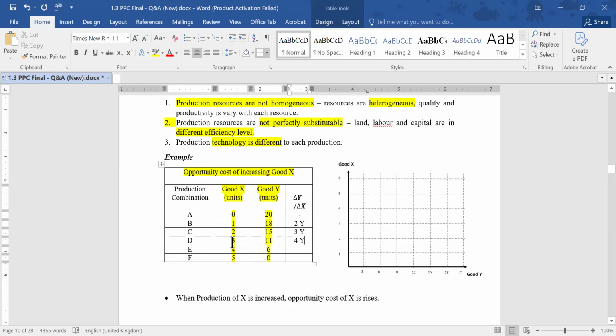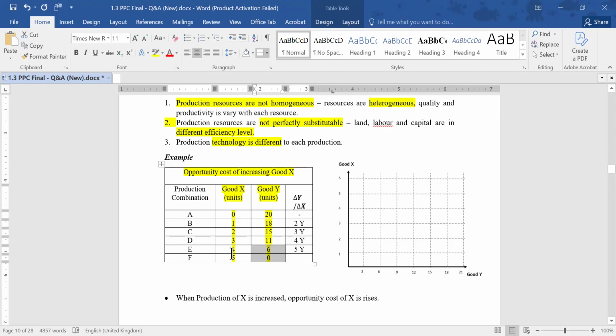Right? Next one, 3 to 4. Again, good X production increased by 1 unit. Foregone amount will be 11 become 6. That means totally 5 Y units. And again, 4 become 5. It is getting increasing. So here 6 become 0.